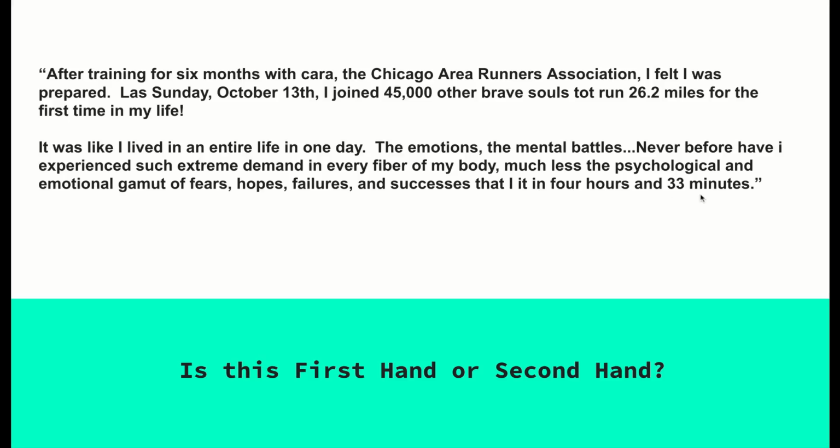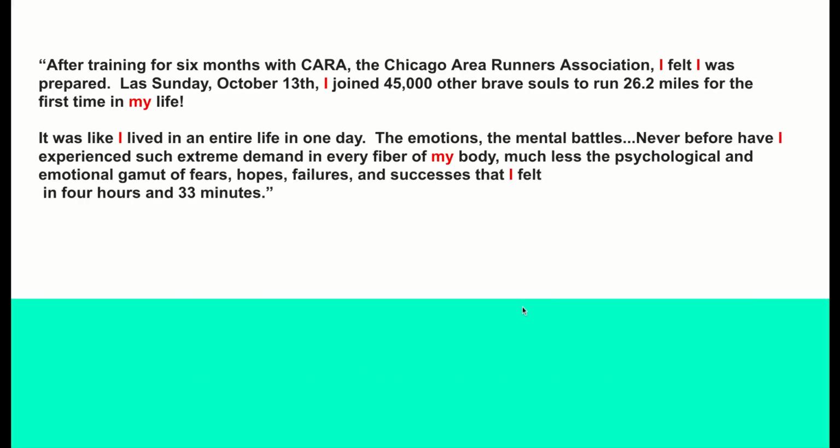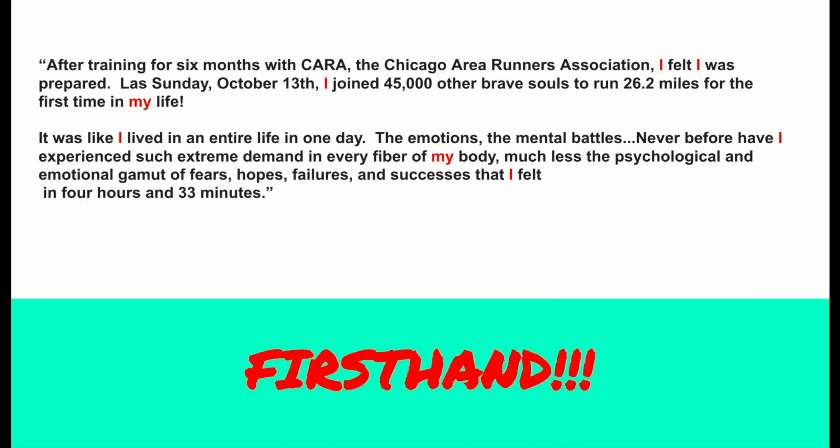We're going to ask ourselves, is this firsthand or secondhand? The answer is this is firsthand. How do we know? Well, we see the word I a lot in this passage, and we also see the word my twice. I and my normally means that the person who's telling you this information is who it's about. So this is how we know that this account about the Chicago Marathon is firsthand.